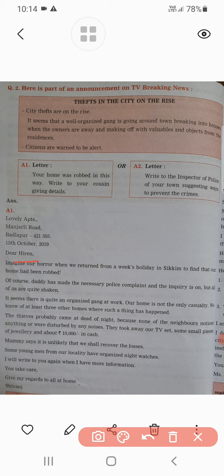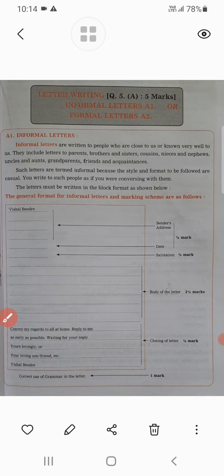After that is the initial part of the letter, and you can see how it begins and later how it develops. Here this part we can consider the closing of the letter, and all these things you can see with the help of this letter. So this is one format related to letter writing. With the help of this format you can write your own letter.